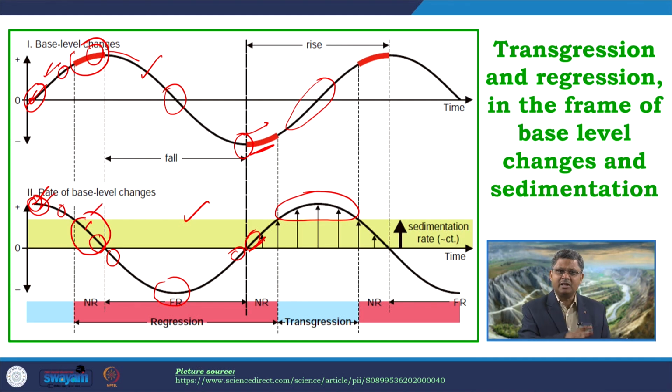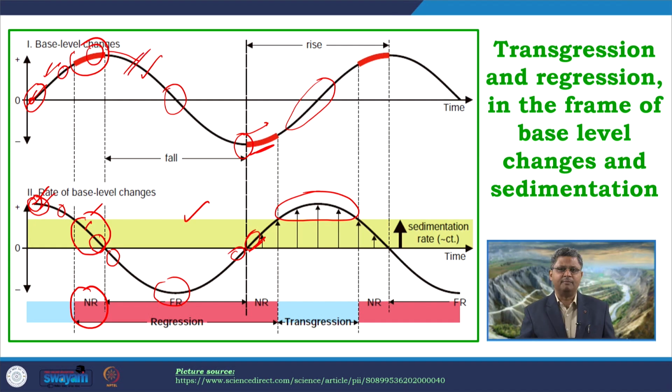So, what is happening in this part? Accommodation is created because the base level is still rising, but that accommodation is more consumed by sedimentation, because the rate of sedimentation is higher than the rate of rise of the base level. So, in such cases, what do we expect? A regression. And since this is happening because of accumulation of sediments, supply of more sediments, this is a normal regression.